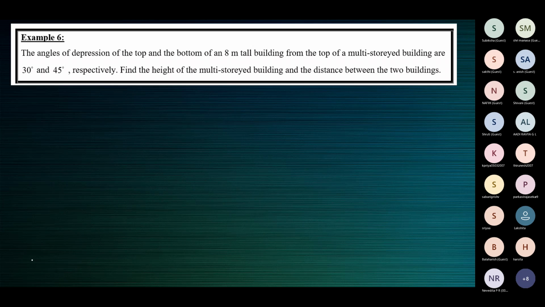Okay. The angles of depression. So that means the observer is at a higher level, and he's looking at the angles of depression. Since 30 and 45 are given, he's measuring two angles. There are two angles of depression. So the observer is standing at a higher level and he's looking down. He has to lower his head to look at two different things. One measured at a depression of 30 degrees and the other measured at a depression of 45 degrees.